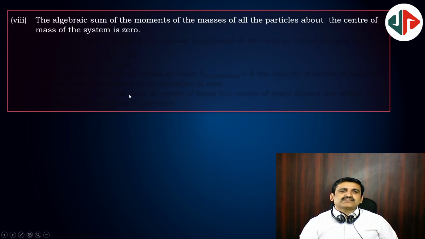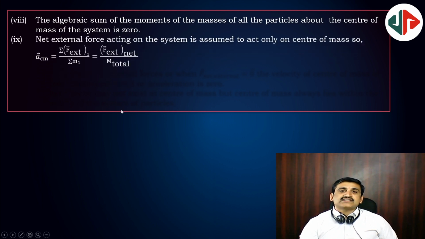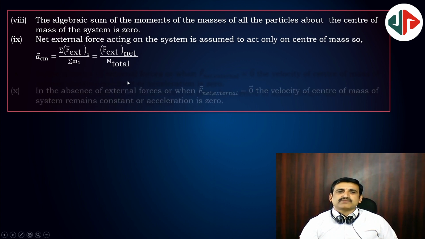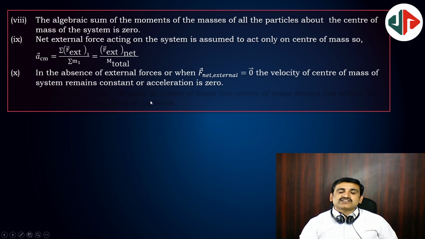The algebraic sum of the moments of masses of all the particles about center of mass is 0. So sum of moments of masses about center of mass is 0. Acceleration of center of mass is net external force by total mass. And in the absence of net external force, velocity of center of mass remains constant. That is Newton's first law.